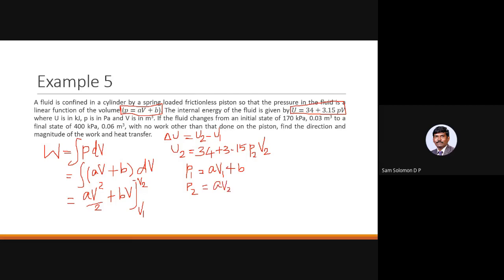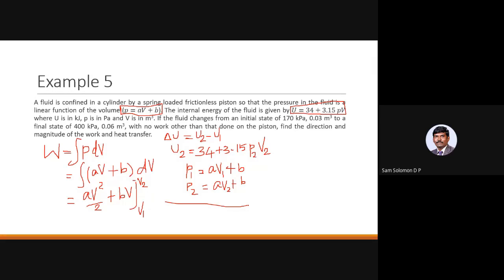You will have two algebraic equations with two unknowns, and using your calculator you can get the values of A and B. Once you know A and B, you can substitute them in this work done formula and get the value of work done.